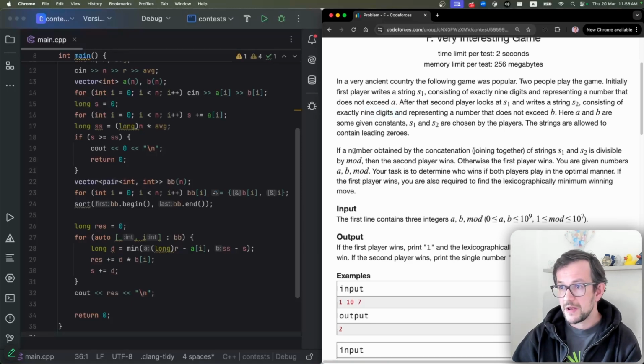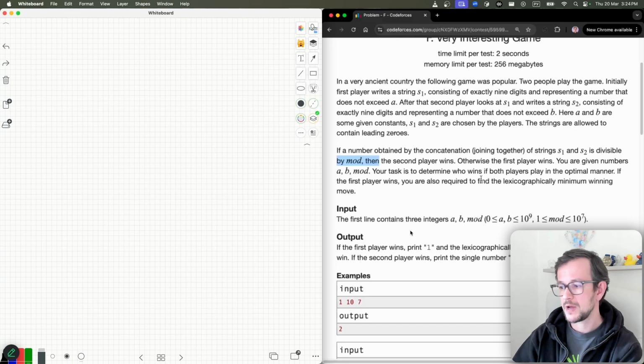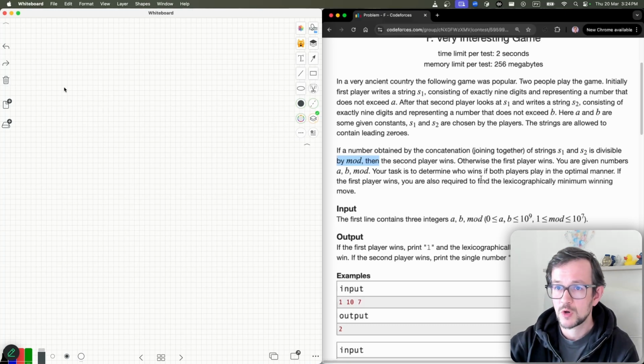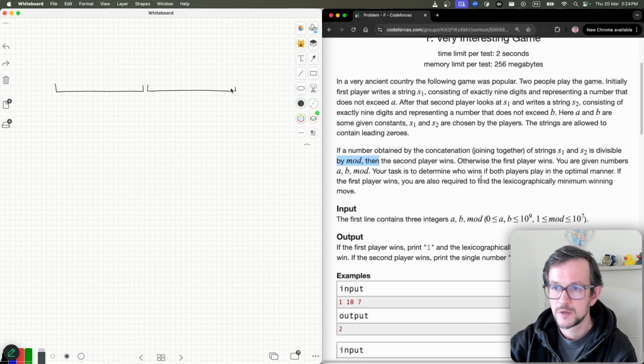Okay, let's go to problem F. Oh, problem F is interesting. Problem F is like this. Let me write something first so you get my idea. We need to construct a number out of two sequences of 9 digits. So the first player picks some 9 digits here.